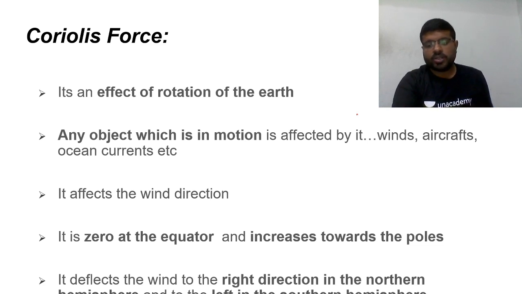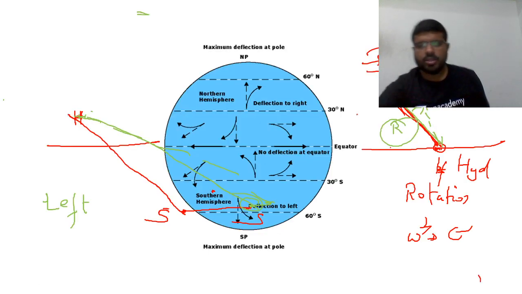Why is it zero at the equator? Say, for example, you are moving from Nairobi to Singapore. Based on my example, Nairobi and Singapore more or less are located on the equator. If they are located on the equator, there is no need for shifting. Once again, you see, Hyderabad is located in the northern hemisphere. Equator, Sydney is located here. So if you are moving between two places on the equator, there will be no deflection.